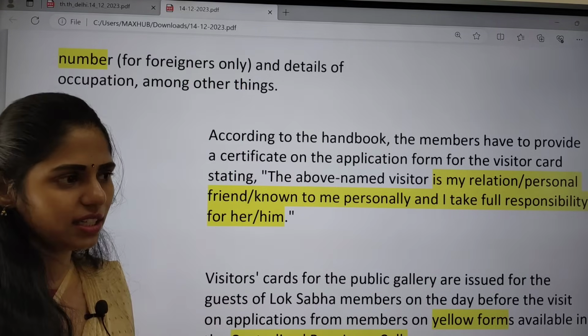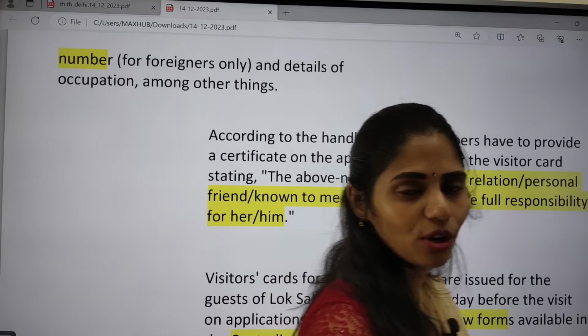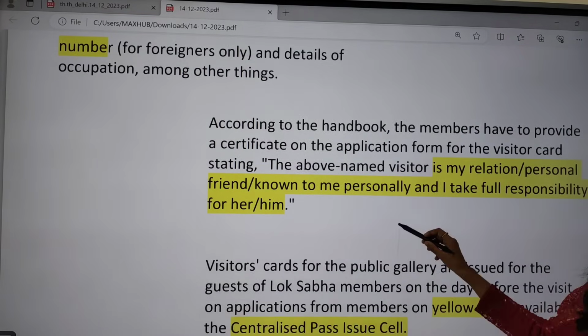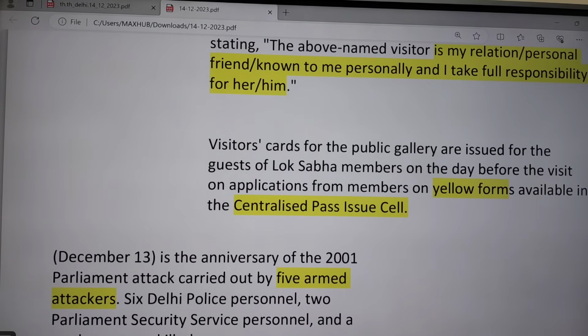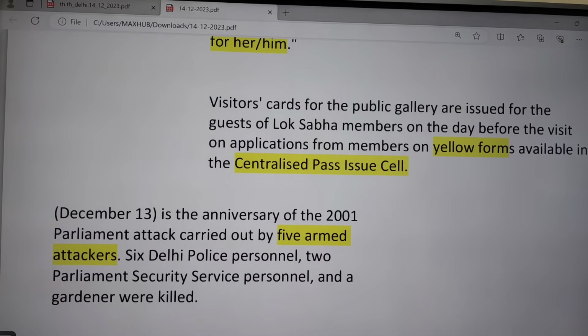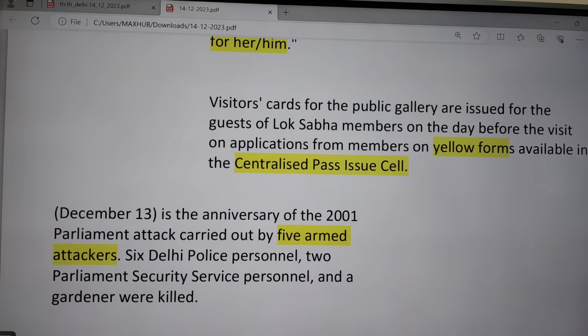So the question here is whether it will come under disqualification of an MP or not, because it is an unlawful act. Visitor cards for the public gallery are issued for the guests of Lok Sabha members on the day before the visit, on applications from the members on yellow forms available in the centralized pass issue cell.